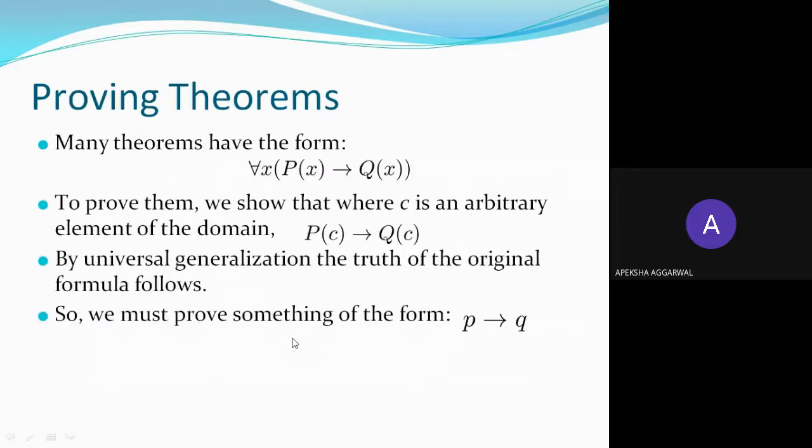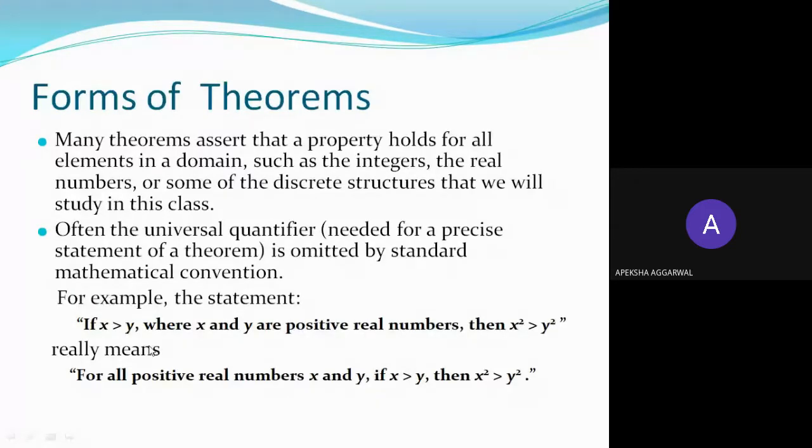Now, next is proving theorems. Many theorems have the form for all x, P(x) implies Q(x). So the previous example can be written like this: for all x, because for all was not explicitly mentioned in the statement, but it was true for every real number, for every x. So that is why you can apply for all x.